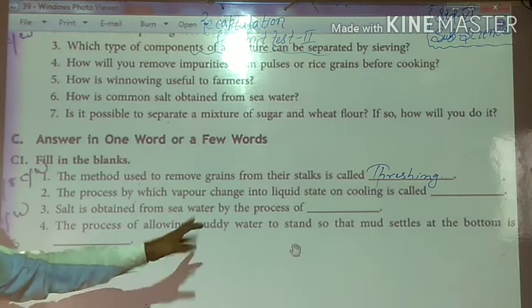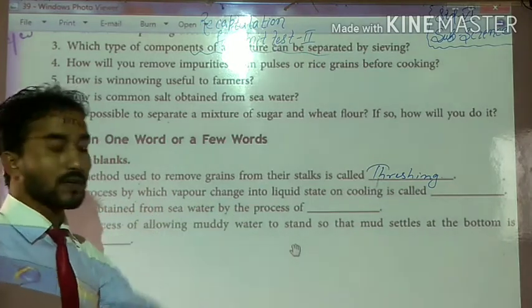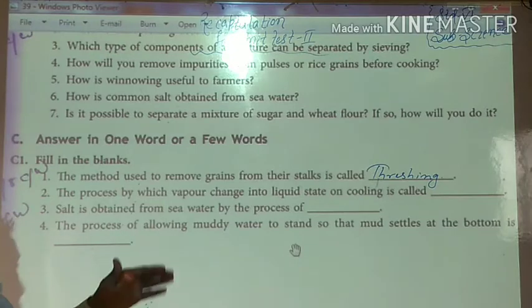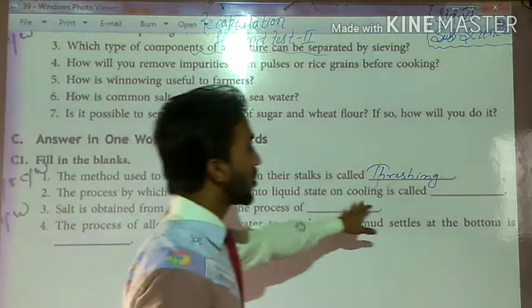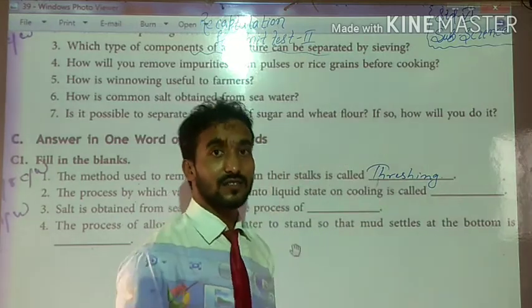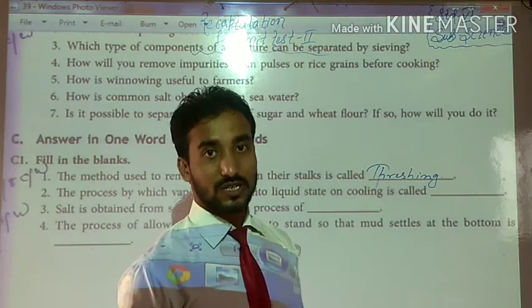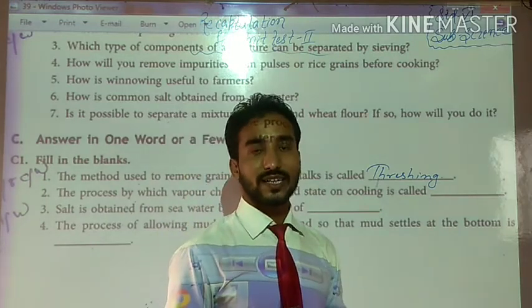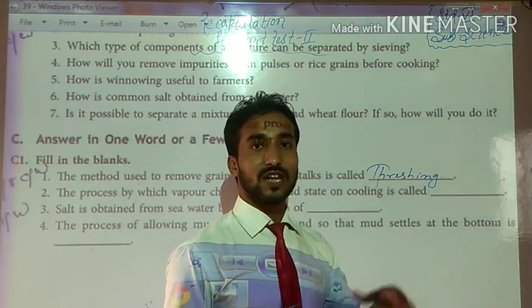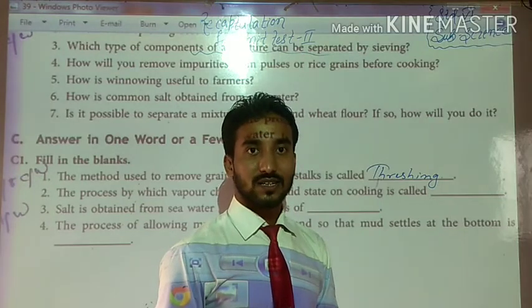But in question number 2, the process by which water vapor changes into liquid. Vapor changes into liquid state is called, students, tell me. Have you observed when your mothers cook food, the utensil is covered by a plate or something?